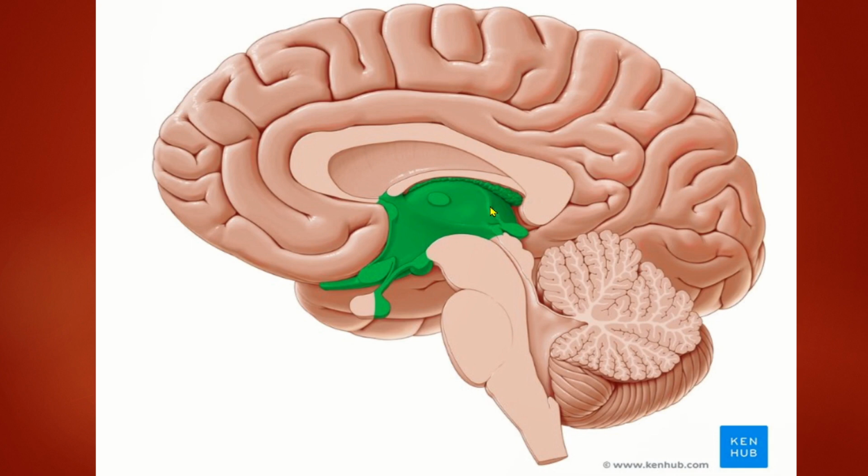Both the right and left habenular nucleus and the pineal body together make the epithalamus. I repeat, the epithalamus consists of one pineal body and two habenular nuclei along with the commissural fibers connecting both side habenular nuclei. This makes the epithalamus. Clear?